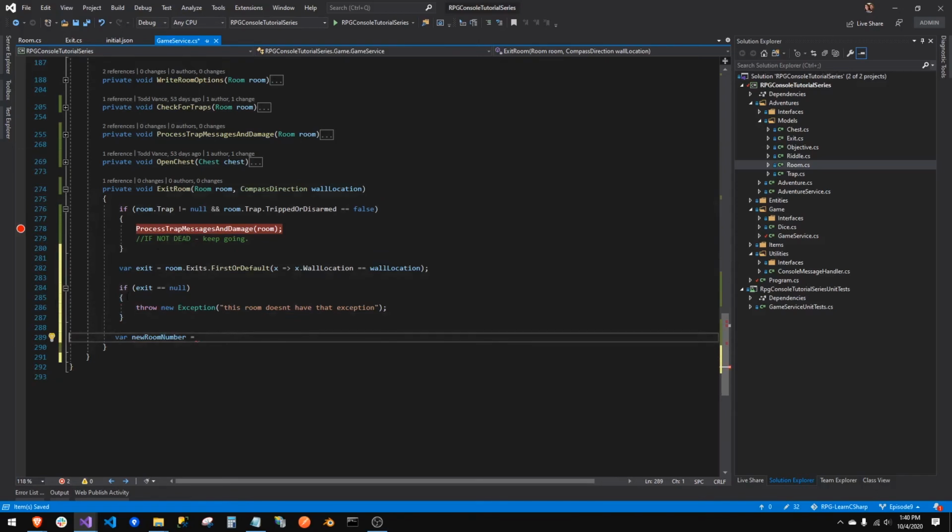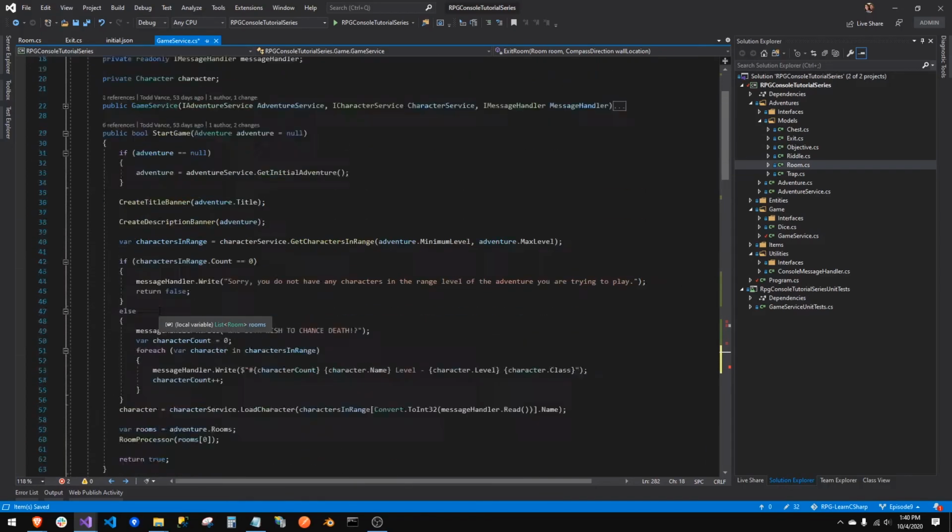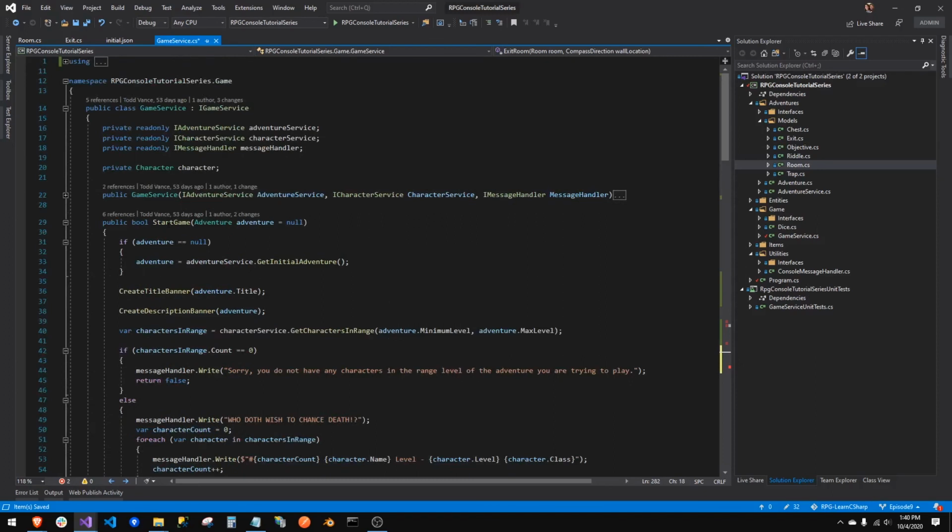All right. So, okay. Now that we have our actual exit, we'll have the room number that we need. But what I realize is we don't have a class level adventure. If you remember way back many moons ago, we started the adventure. They passed in the adventure to start the adventure. Then we got the initial adventure and we set it. We need to have this on a class level because we need to be able to get to all the rooms, not just the single room.